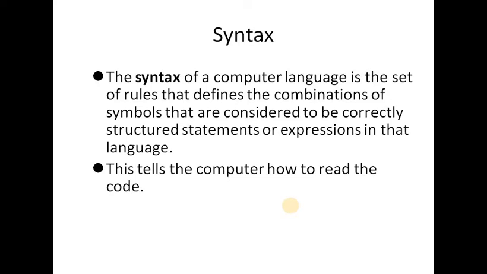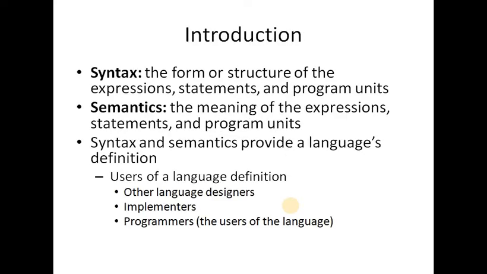Programming languages function on the same principles. If the syntax of a language is not followed, the code will not be understood by a compiler or interpreter. So our syntax should be correct during programming.